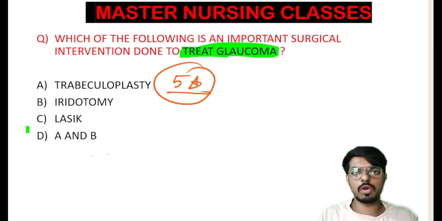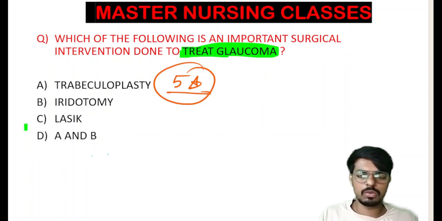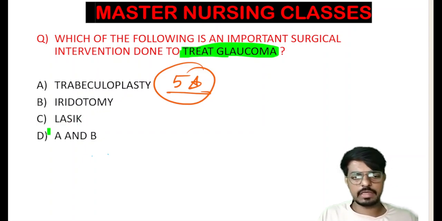If there is any blockage in that trabecular meshwork, that is what we call open angle glaucoma. The angle will be open, but the trabecular meshwork will get blocked. And if there is any closure in that particular angle, we call that closed angle glaucoma.